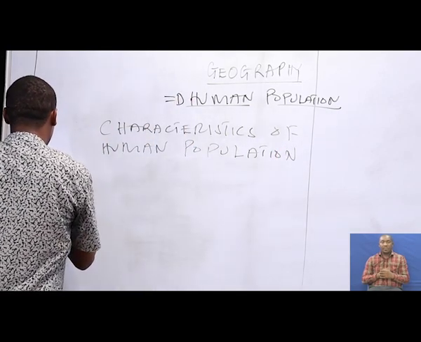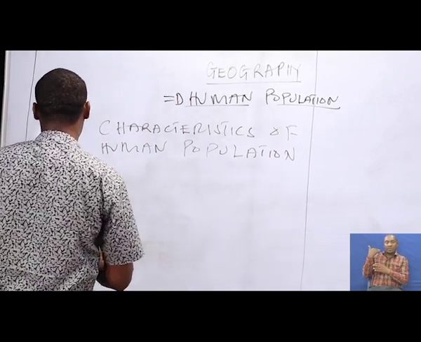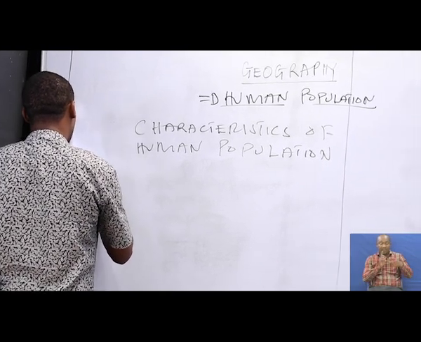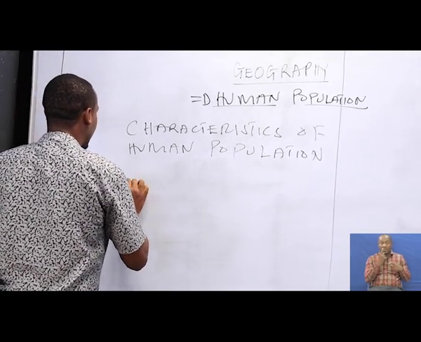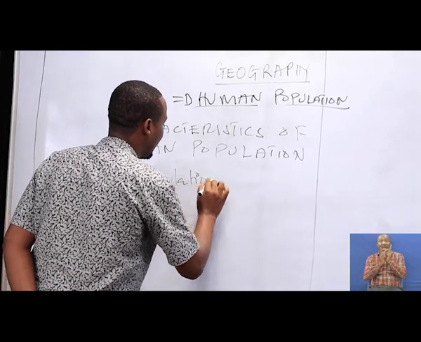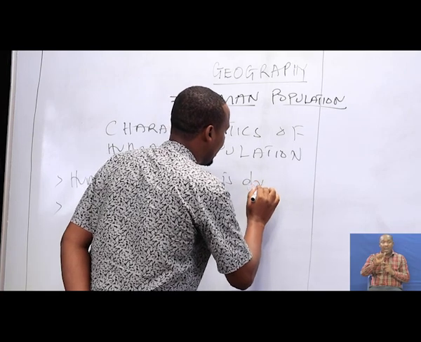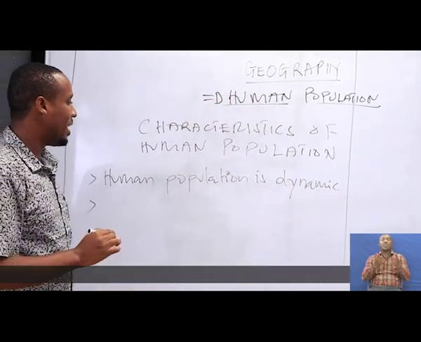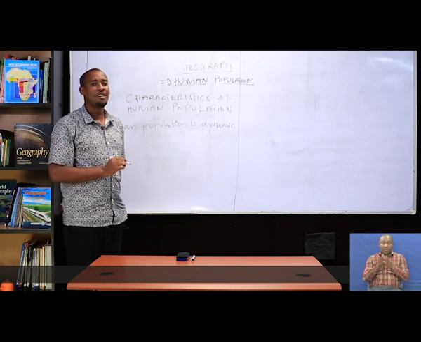Previously we discussed the first and the second characteristic. The first characteristic I said is that human population is dynamic. Human population changes over time.